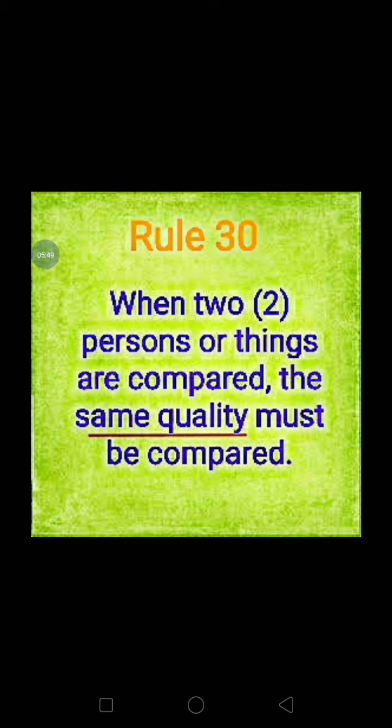Comparative degree we will use. But we cannot mention here one's quality of intelligence and another quality. The same quality should be mentioned here.